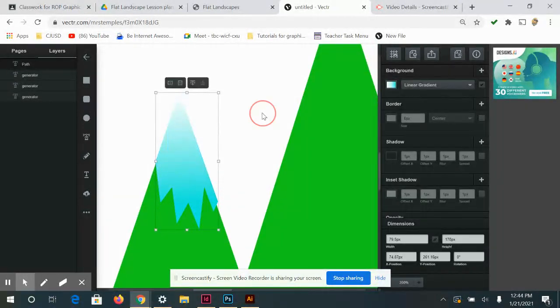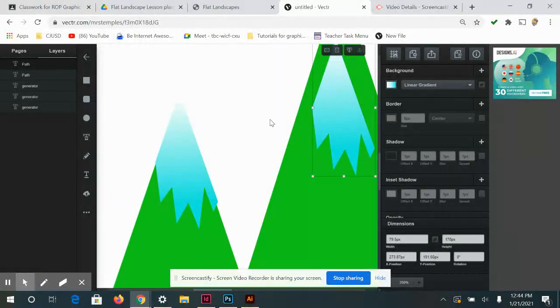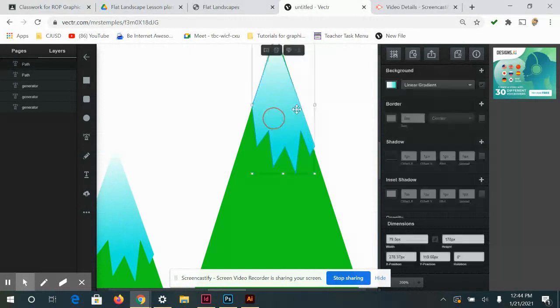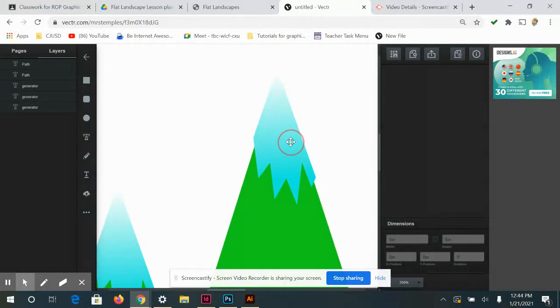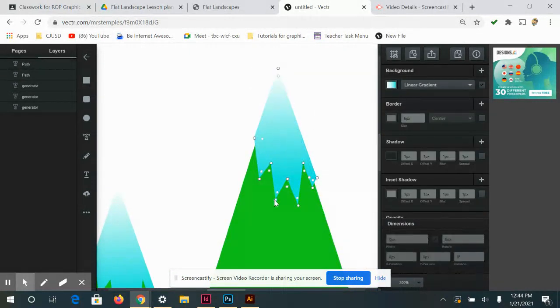And if you wanted to copy this and paste it over here, you could, but remember, you kind of want to have some variation. So definitely come back in here and modify these points. And you can round them out too.